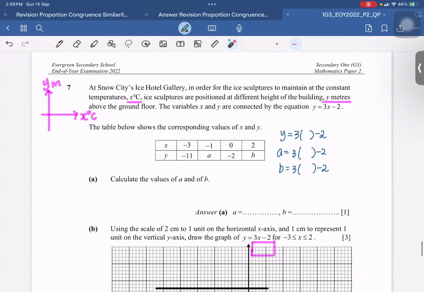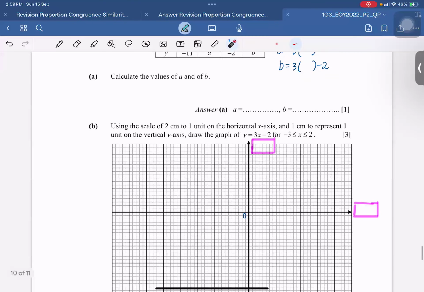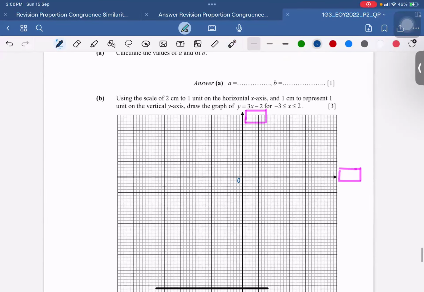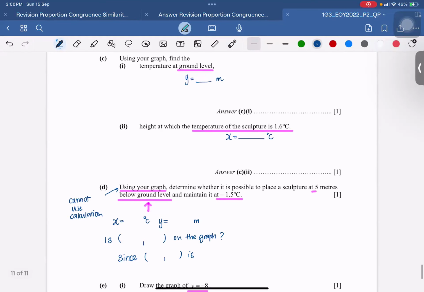This is your temperature over here. And this one over here is Y in meters. Take note of the units that you need to draw. So this is your Y axis value, and this is your X axis value. Why is that important? This will help you to understand the solving of the question.